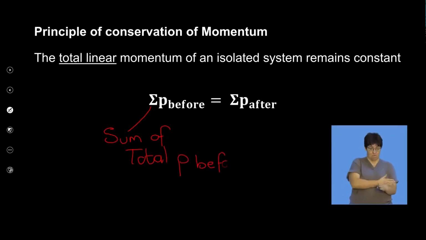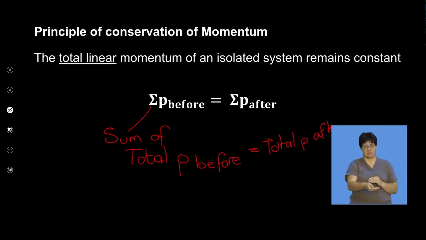So if that's easier for you to write instead of the sigma sign, because it's got to look like a sigma sign, it can't be an E, all right? You can also write it as total P after. All right. So we're going to deal with that soon and how we work with that, okay?